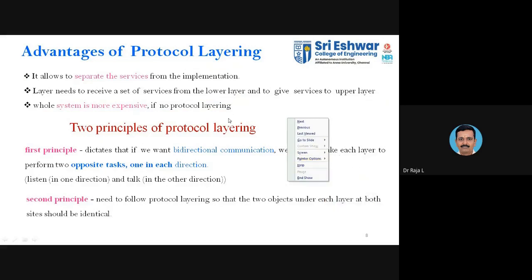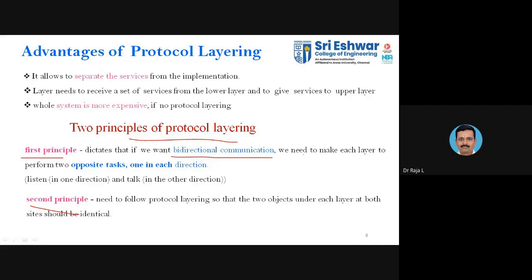Now we'll move on to the two principles of protocol layering. The first principle dictates that if you want bidirectional communication, meaning two-way communication, each layer must perform two opposite tasks. Can you explain what the two opposite tasks in each direction are? Students, anyone can explain. Akshaya, what are the two opposite tasks?